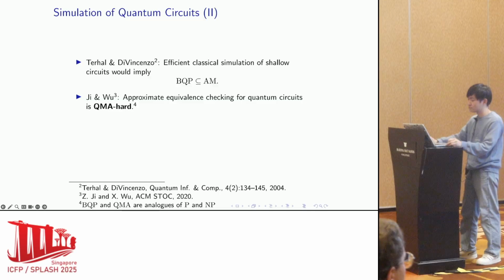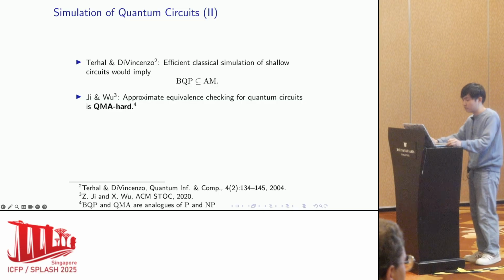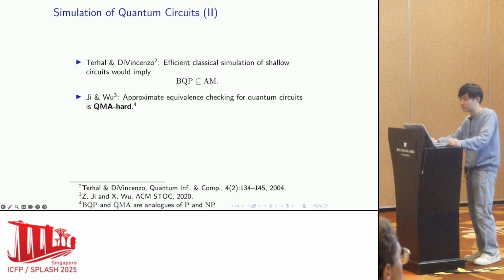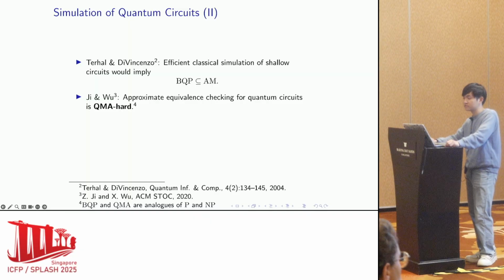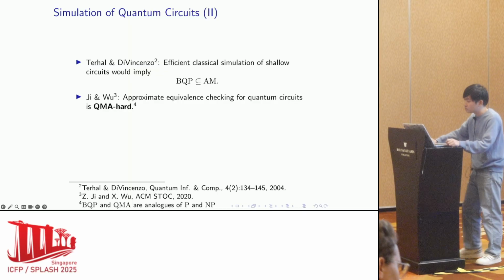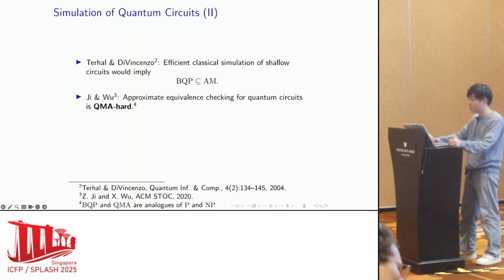Additionally, some worse news comes from complexity theory. DiVincenzo showed that if shallow circuits can be simulated efficiently, then the complexity class BQP is a subset of the class AM, a classical class, which would mean no quantum advantage against classical machines.